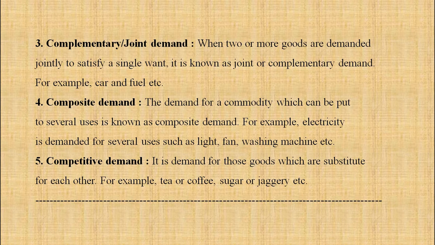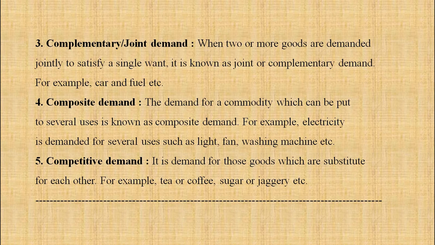Next, complementary or joint demand. When 2 or more goods are demanded jointly to satisfy a single want, it is known as joint or complementary demand. For example, car and fuel, bread and butter, shoes, socks, lace, pen, ink, they are considered as complementary demand because only one commodity cannot satisfy the need. So we have to combine them, we have to join them. So it is called as joint demand.